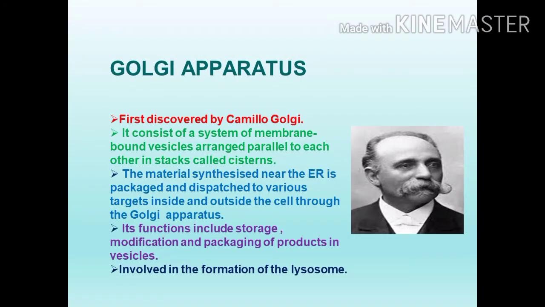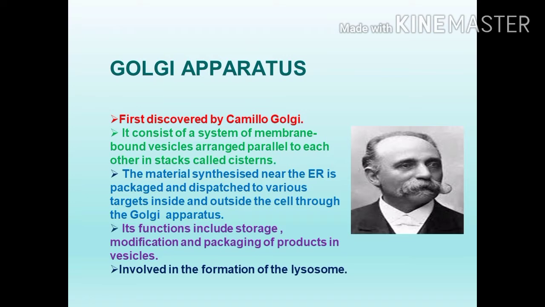Today we have to see the next cell organelle, Golgi apparatus. What is Golgi apparatus? It is one of the cell organelles. It was first discovered by Camillo Golgi. It consists of a system of membrane-bound vesicles arranged parallel to each other in stacks called cisternae.